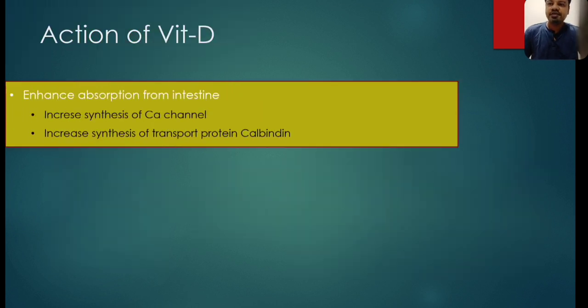So the effect of vitamin D is that it increases the calcium channel. Not only does it actively absorb the calcium, but it also increases the transport protein calbindin, which is required for the transportation of calcium throughout the body.